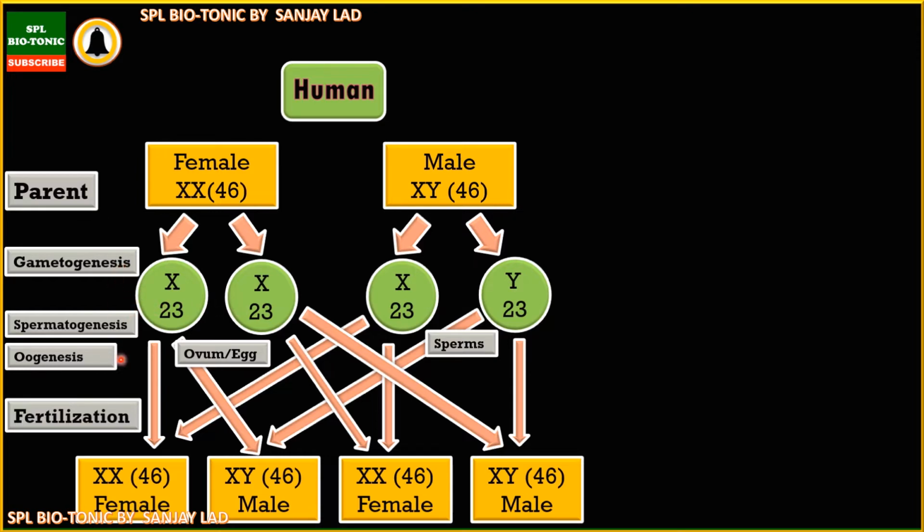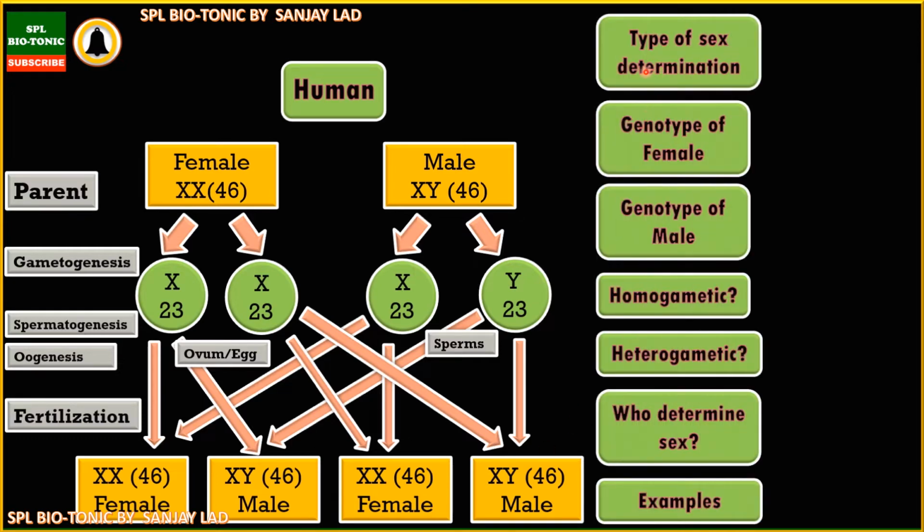Now during process of fertilization, this haploid female gamete fuses with haploid male gamete to form XX, which will result into formation of female child. Then second is X with this Y to form XY, that is male. So like this, these four offsprings are shown here. So first is female, second is male, female and male. Now we'll ask some questions here. What is the type of sex determination in human? So the answer is XX-XY.